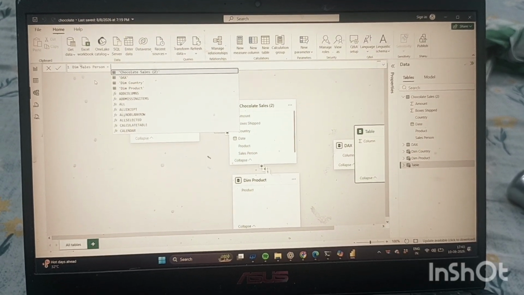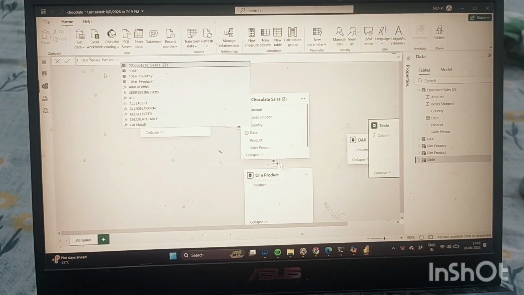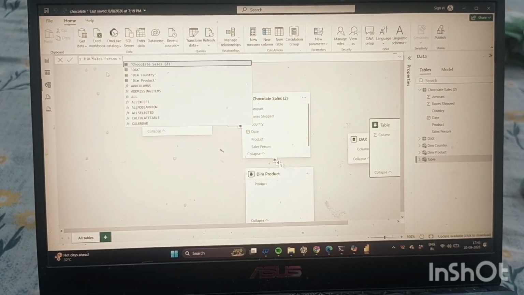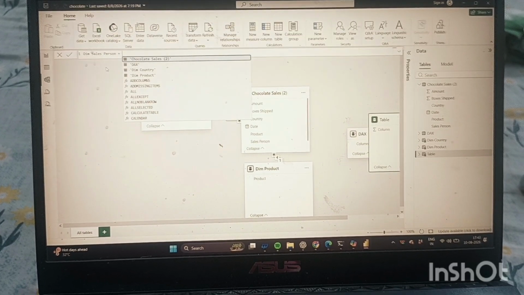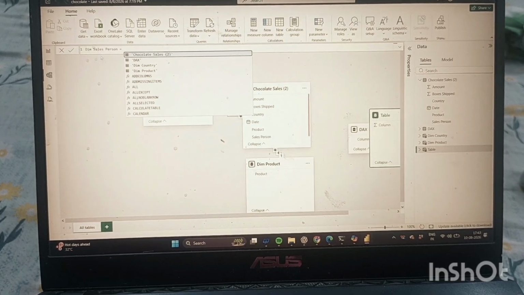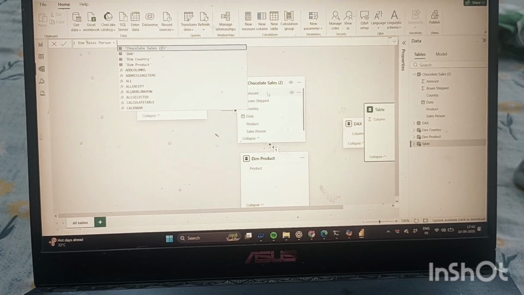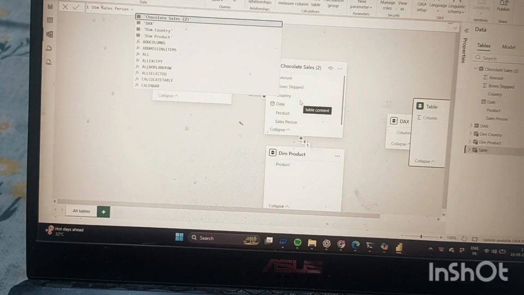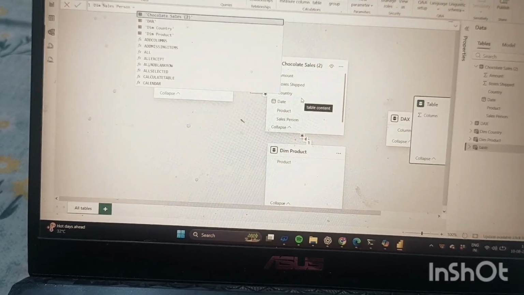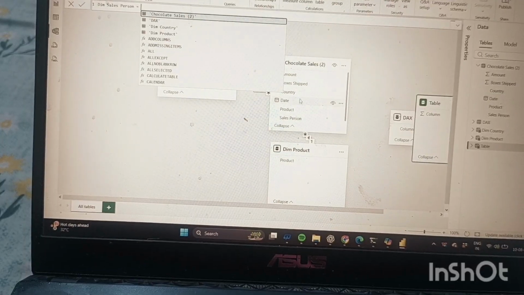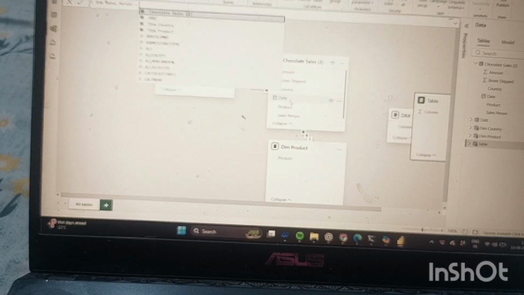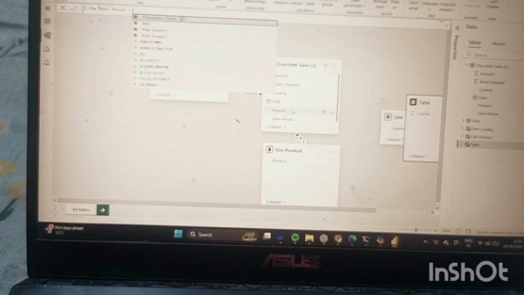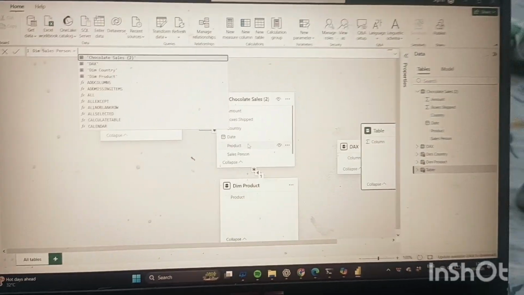So to get a dimension table, you must think that there should be distinct or unique values in it. In the fact table there are many rows for a country, more than one for USA or India. So how can we create it once, available only one time, as unique values?